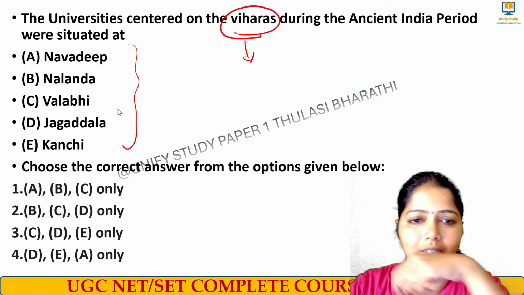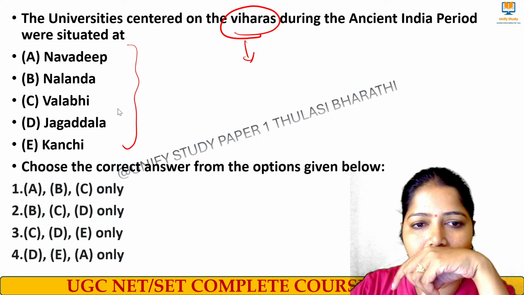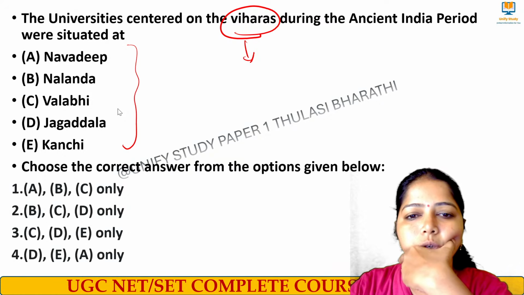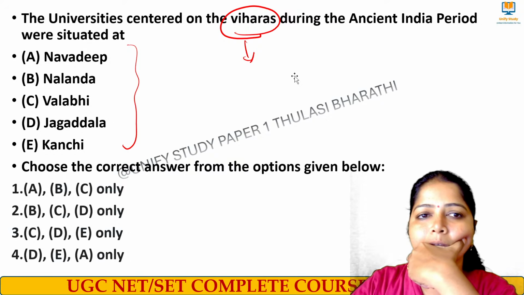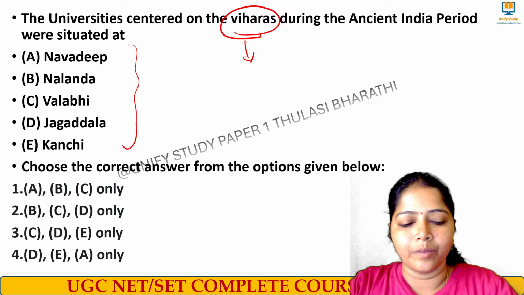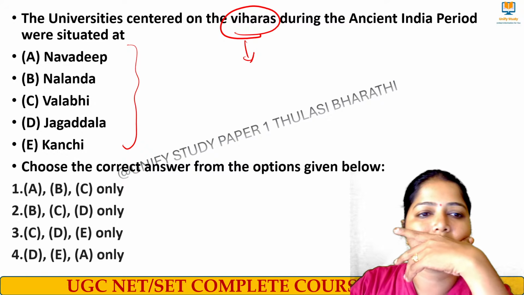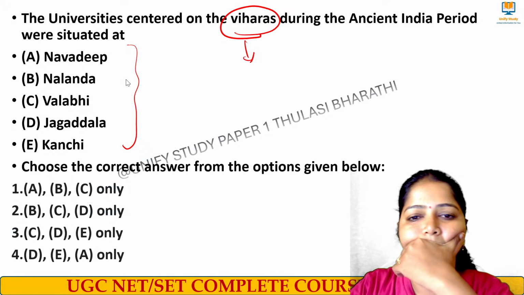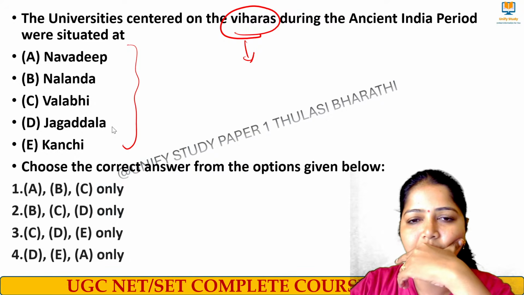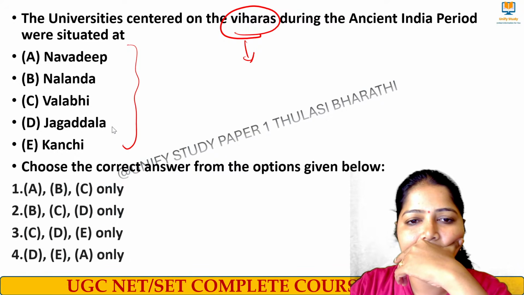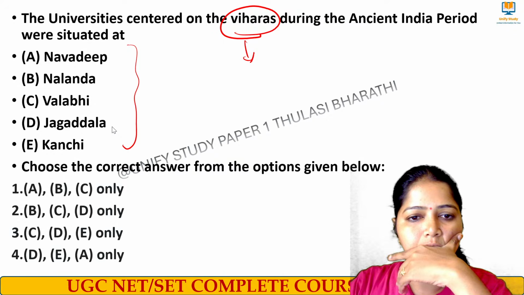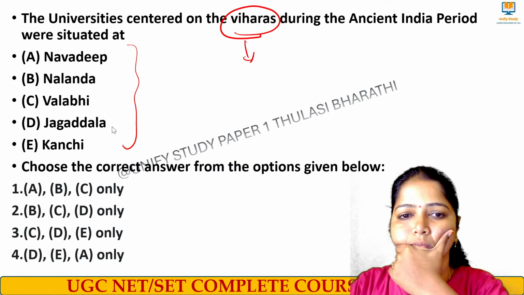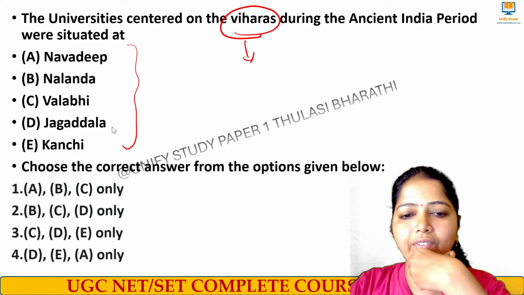Yes, quick, quick, quick. Very good, quick answers.